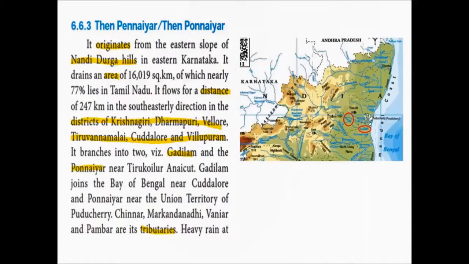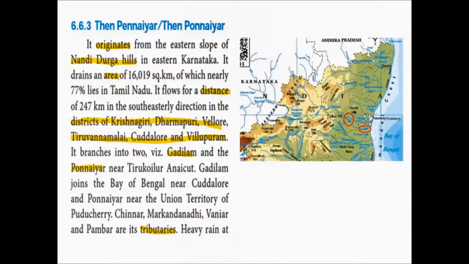Next, we will see about the Tenpeniyar or Tenponiyar river. This river originates from the eastern slope of Nandidurga hills in eastern Karnataka. So this river also originates in Karnataka state. The Tenpeniyar river drains an area of 16,019 square kilometer, of which nearly 77% lies in Tamil Nadu.